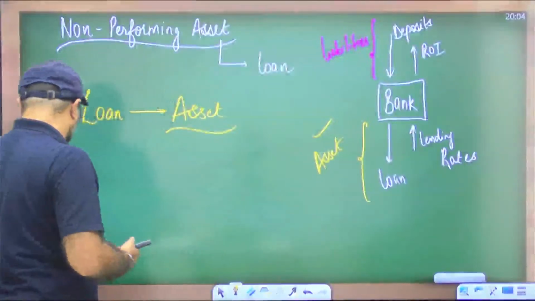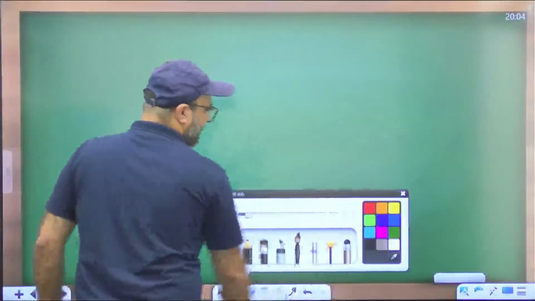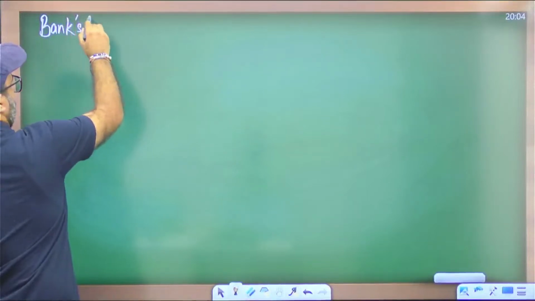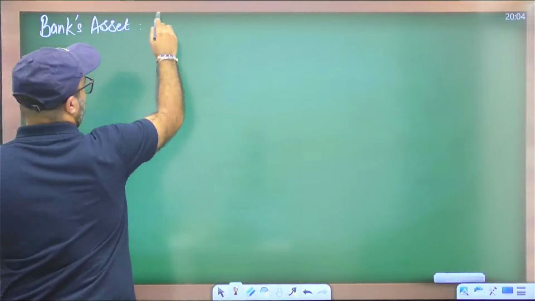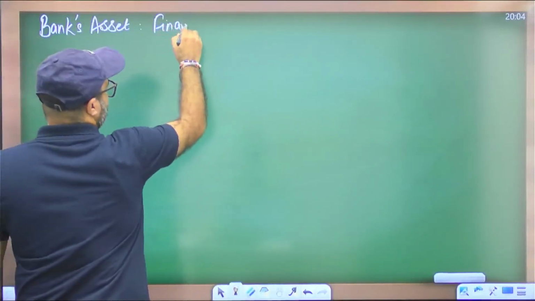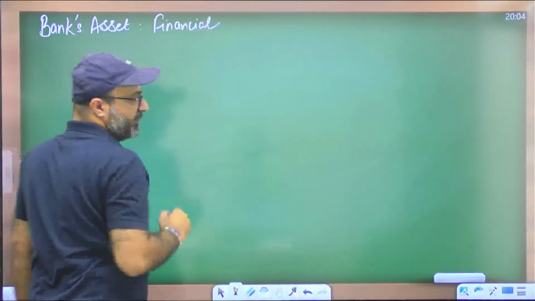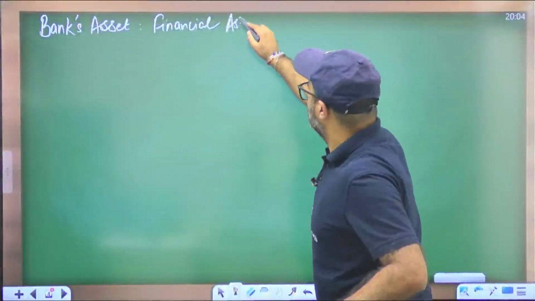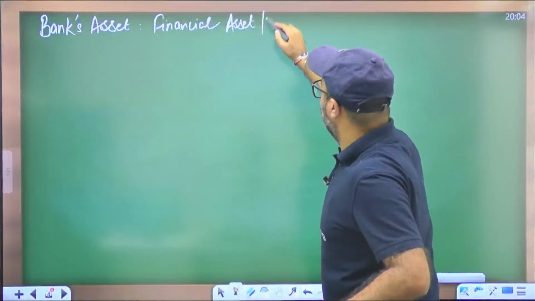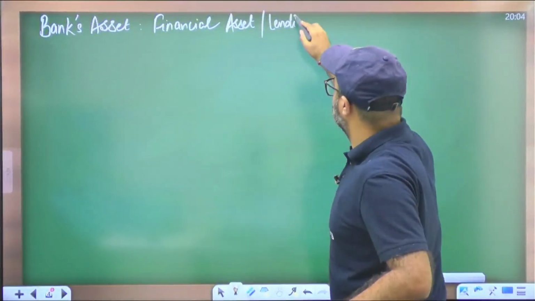Before I jump to the term non-performing asset, I would like to categorize the bank's assets. I'm talking about the loan given by the bank. We can call it the bank's financial asset, as well as we can call it the bank's lending asset, the amount which has been lent by the bank.